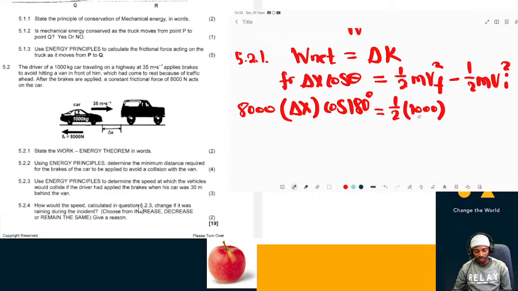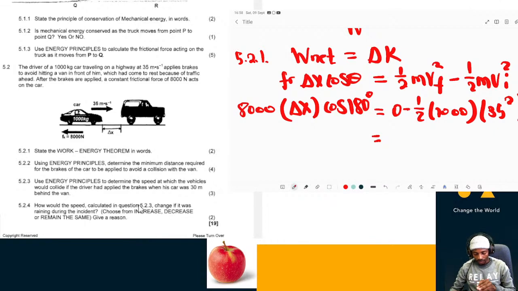So I'm just going to substitute 0 here. So for the final kinetic energy, 0. Then initially the car was traveling at 35, so I'm going to have 35 squared over there.